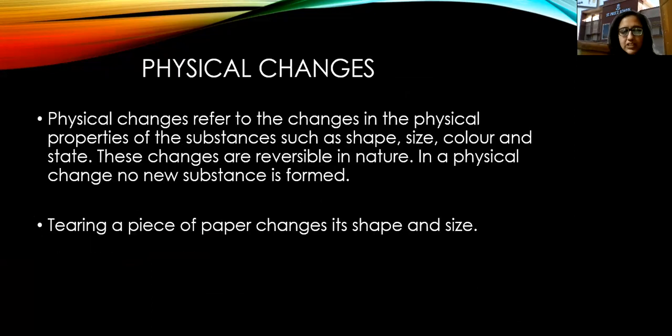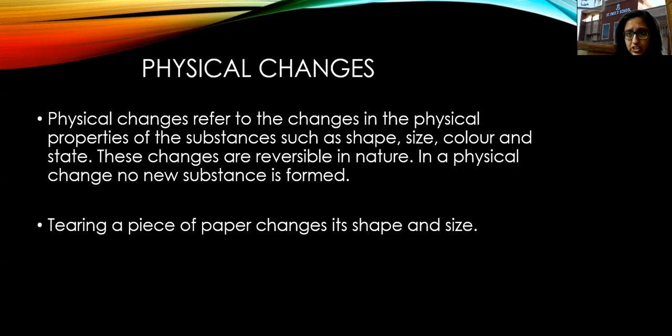Then we were discussing physical changes. So what do you understand by physical changes? The physical changes refer to the changes in the physical properties of the substances such as shape, size, color, and state. Now these changes are reversible in nature. Okay. So in a physical change, no new substances form. For example, tearing a piece of paper changes its shape and size. Now, if you see, in a physical change, no new substance is formed first of all.